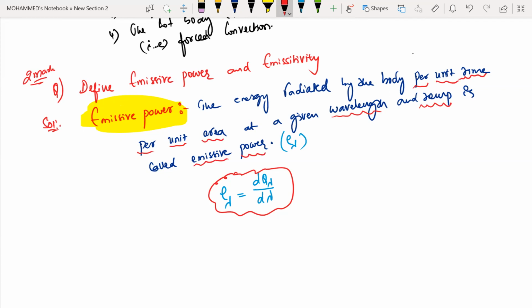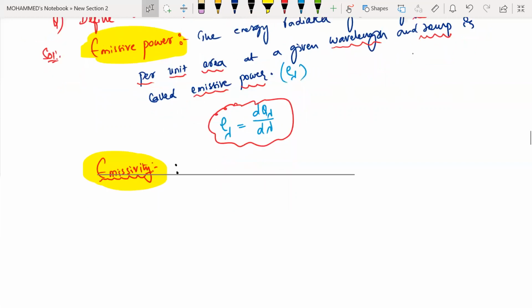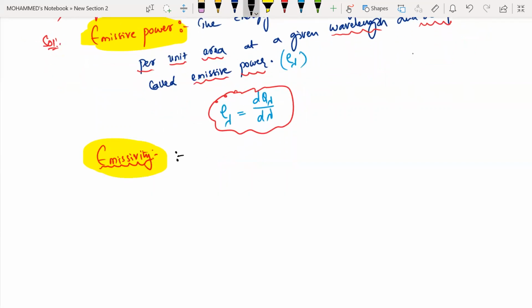The next one is we'll try to define emissivity. Next one is about emissivity. Emissivity is represented by the letter E.